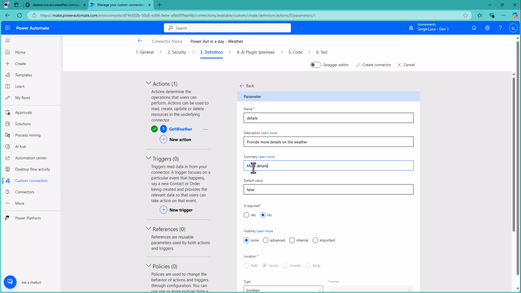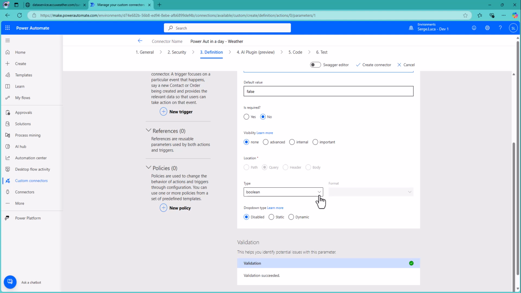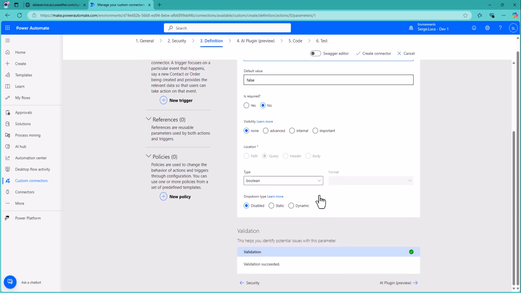Summary, same thing, more details. Okay, default value false. It's not required. By default, it's going to be false. Type is bool, okay, that is fine. Can click advance here.